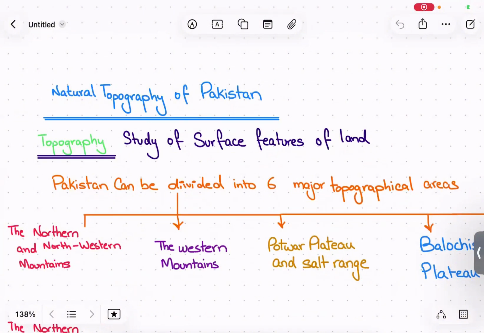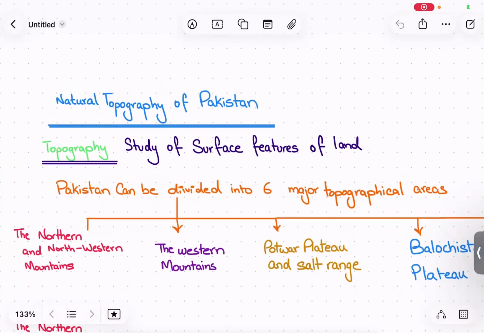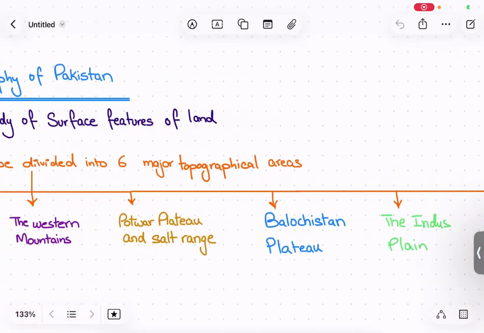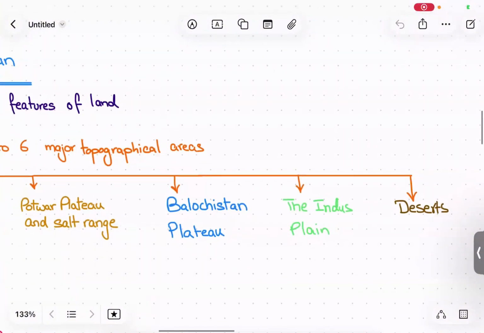These six areas are the northern and the northwestern mountains, the Western Mountains. Number three is Potwar Plateau and the Salt Range. Number four is Balochistan Plateau. Number five, we have the Indus Plain. And last but not the least, deserts.